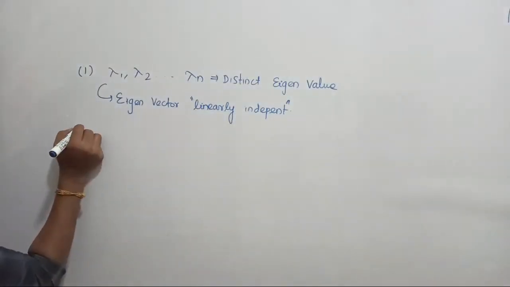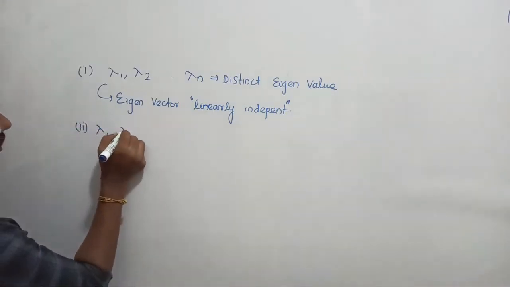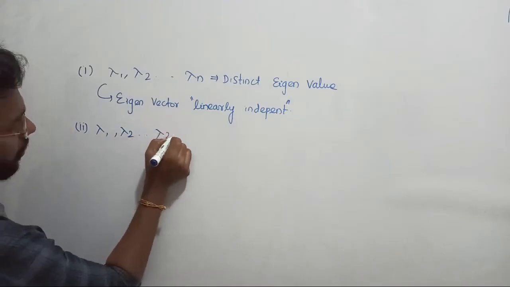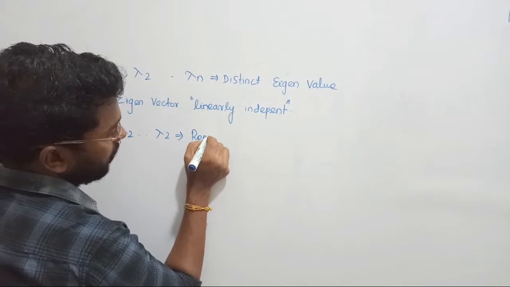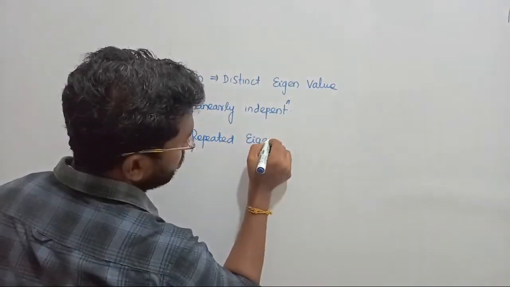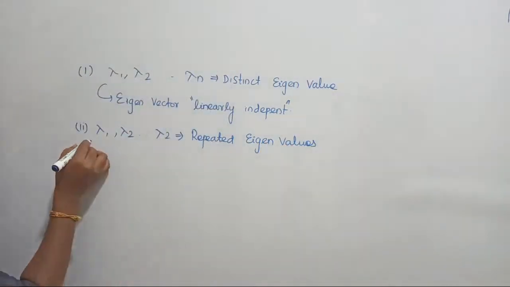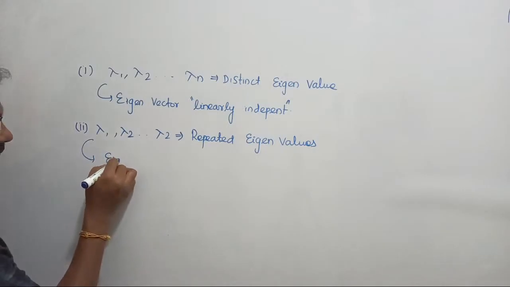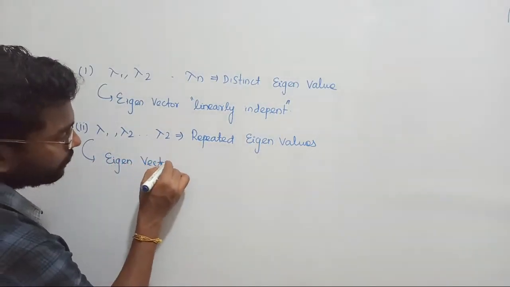The second property: suppose lambda 1, lambda 2, up to lambda n are repeated. If your eigenvalues are repeated, then what about the corresponding eigenvectors?